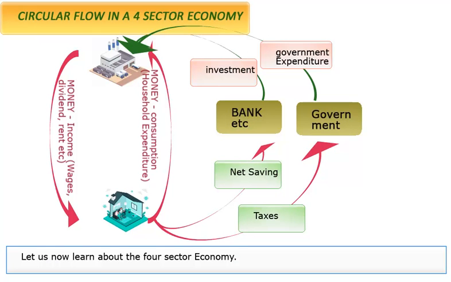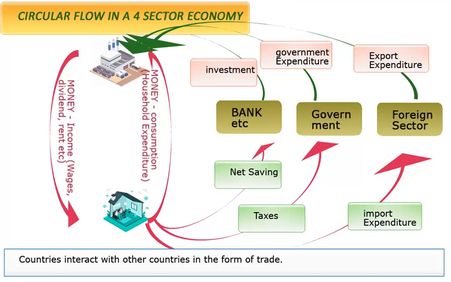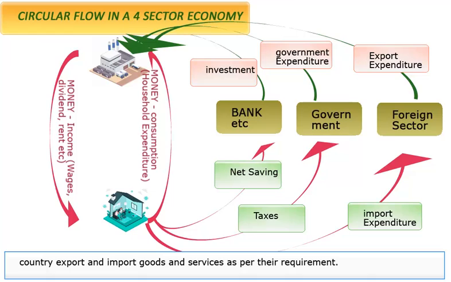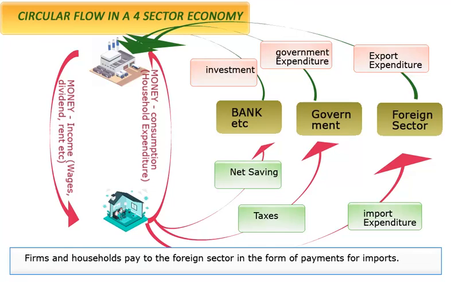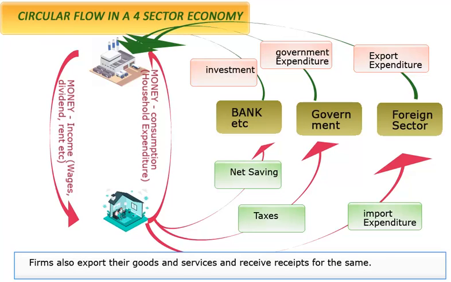Let us now learn about the four-sector economy. Countries interact with other countries in the form of trade. Countries export and import goods and services as per their requirement. Firms and households pay to the foreign sector in the form of payments for imports. Firms also export their goods and services and receive receipts for the same.